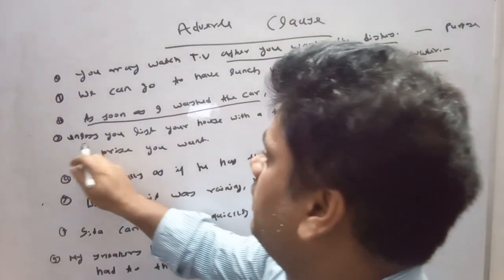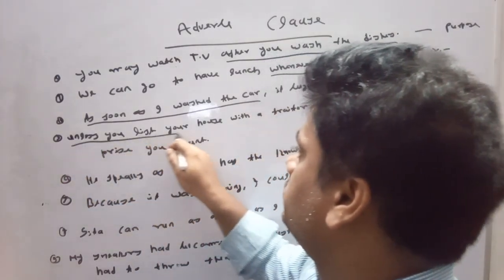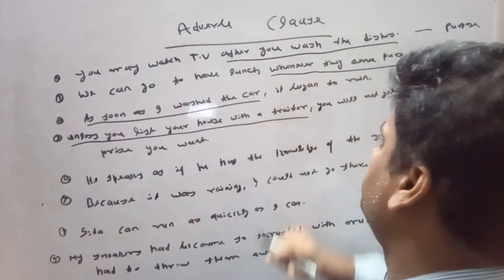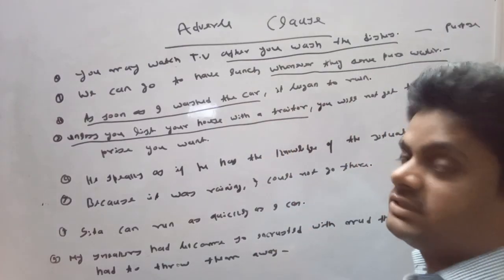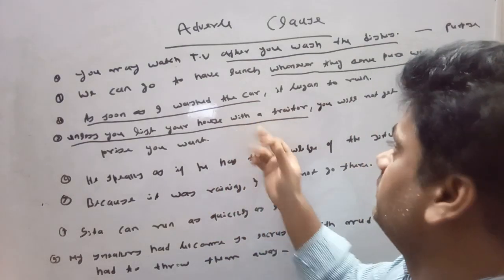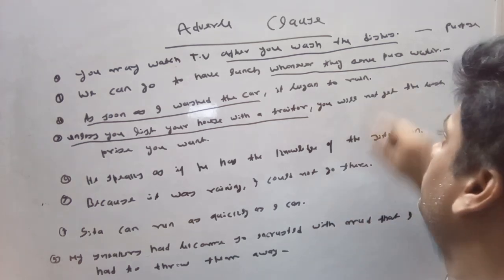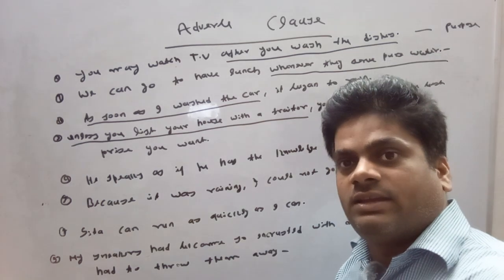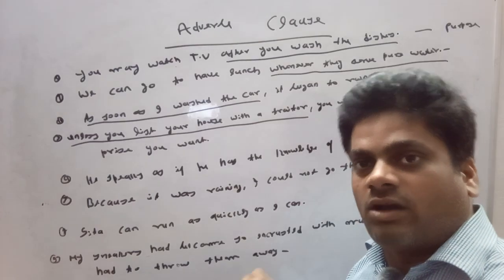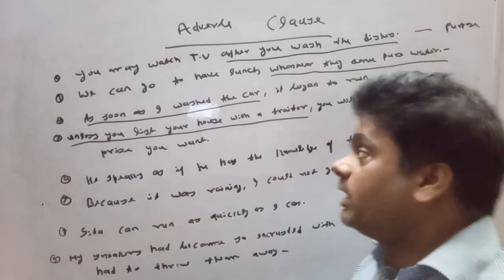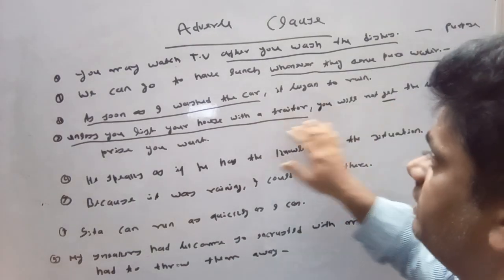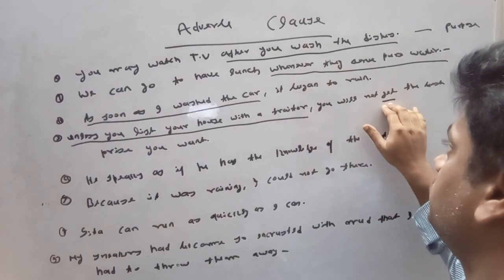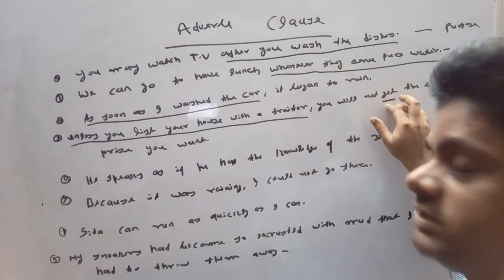In this sentence, unless you list your house with a theatre is also an adverb clause modifying the verb get. An adverb can modify all except the noun or pronoun, and here our adverb clause is modifying the verb used in this sentence, get.